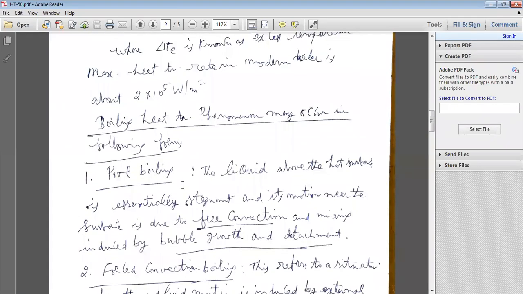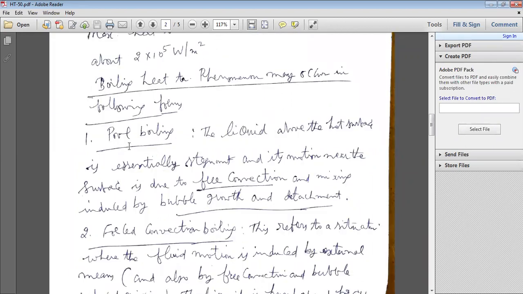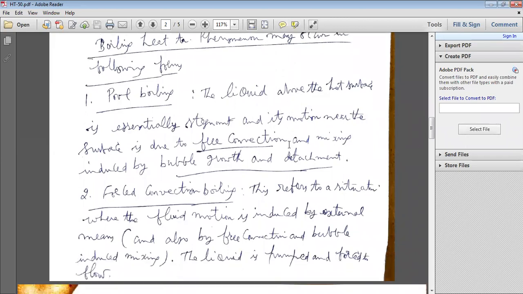First one, pool boiling. The liquid above the hot surface is essentially stagnant and its motion near the surface is due to free convection and mixing induced by bubble growth and detachment.